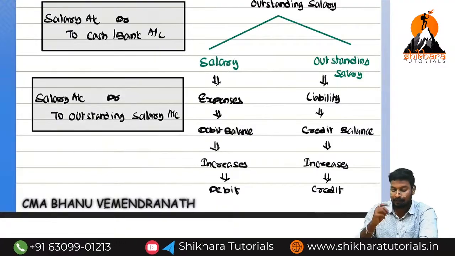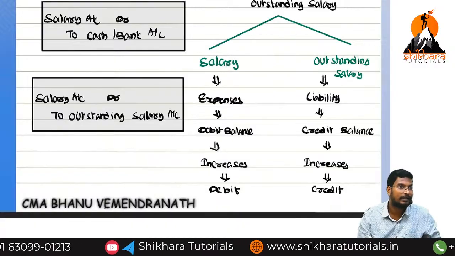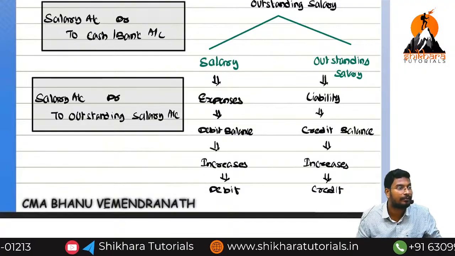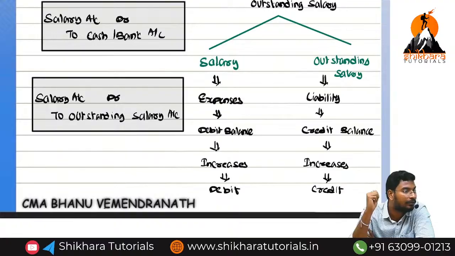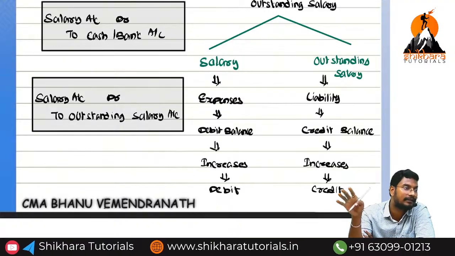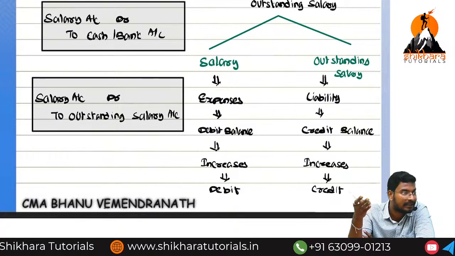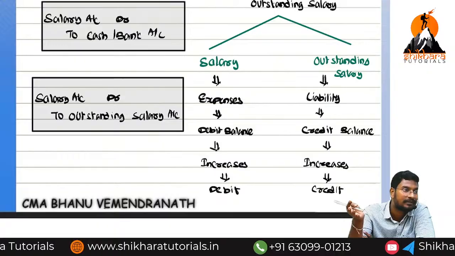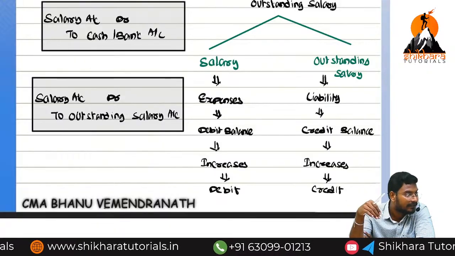Okay, now normally replace here the salaries with expenses. Instead of salary, put the word called what? Expenses. What is the entry? Expenses account debited to outstanding expenses account. What is the entry for expenses paid? Expenses account debited to cash or bank account. What is the entry for outstanding expenses? Expenses account debited to outstanding expenses account.